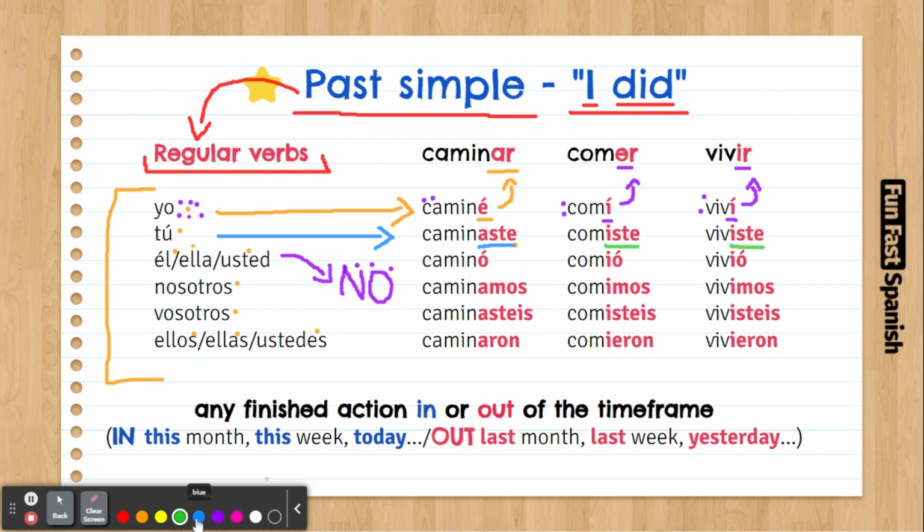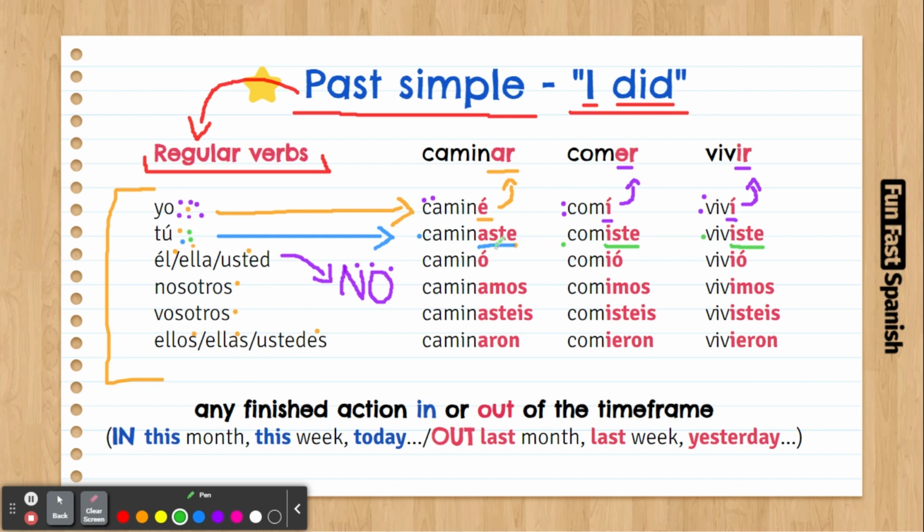So, let's say you walked. Tú caminaste. That will be you walked. If you want to say you ate, that would be tú comiste. If you're going to say you lived, it's going to be tú viviste.